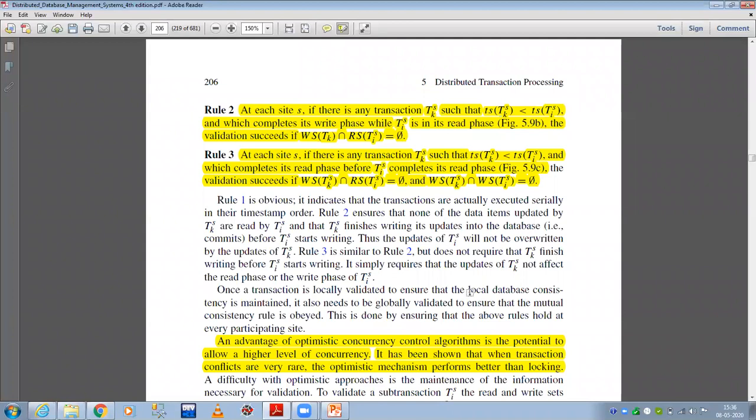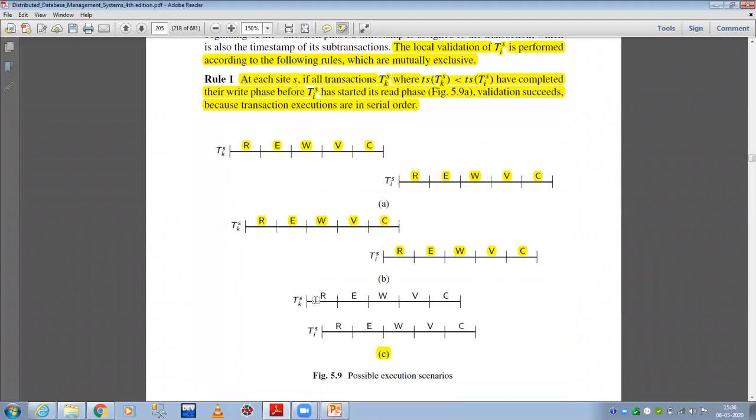And similarly, rule 3 is also there, right? The reading set of TKS intersection with the writing set of TIS is 5, and the writing set of TKS intersection with the writing set of TIS should be 5. You can see this in the C diagram, 5.9C.